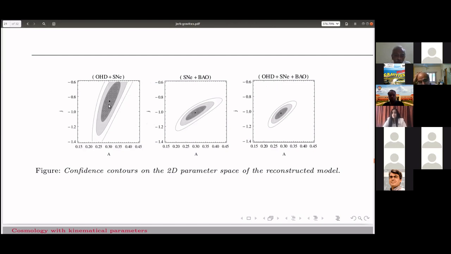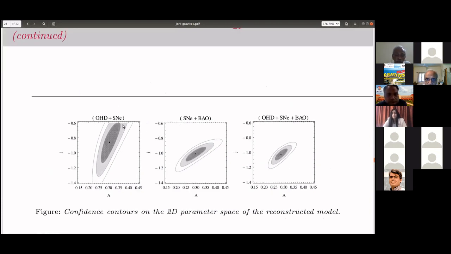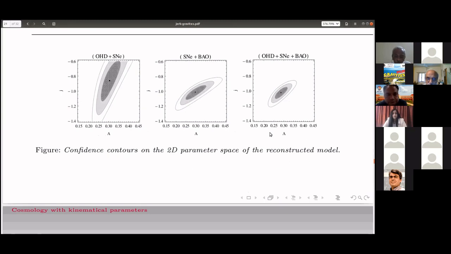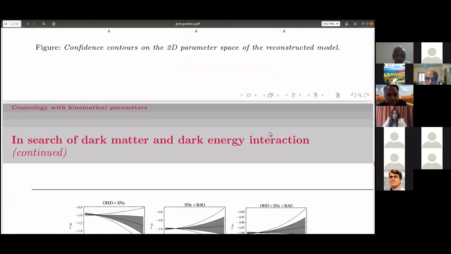Here also, the central dot gives you the value of j. j is a constant parameter here, and we have up to 3 sigma. You can see that j equal to -1, which corresponds to the lambda CDM model, is again included in 1 sigma quite comfortably. So this is the result.